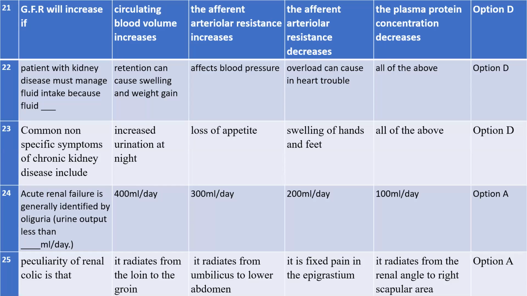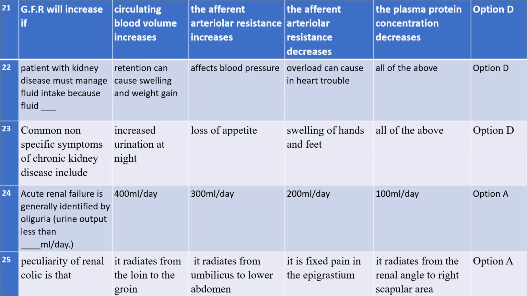Yes, ma'am. Okay, so number one question: yesterday we discussed till 20, so today we will discuss from 21. That is, GFR will increase. GFR means glomerular filtration rate. Glomerular filtration rate will increase if, see the option, if the circulating blood volume increases, if the afferent arteriolar resistance increases. No need to read the other options, you just need to know that the GFR will increase if the plasma protein concentration decreases.